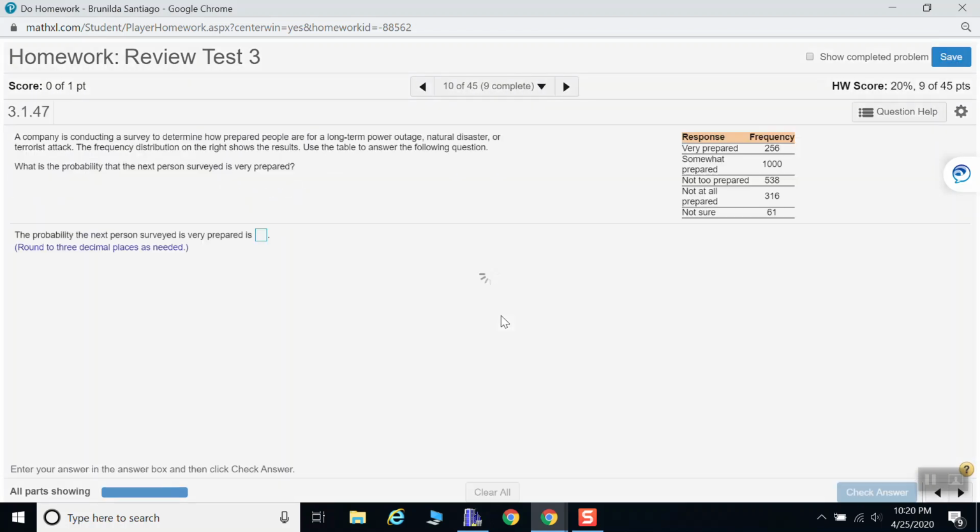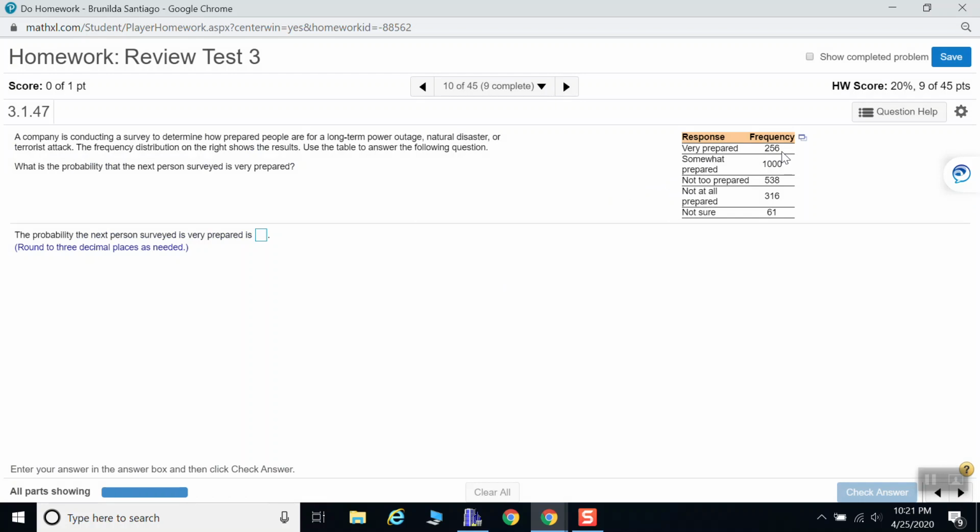Question number 10. A company is conducting a survey to determine how prepared people are for a long-term power outage, natural disaster, or terrorist attack. The frequency distribution on the right shows the results. Use the table to answer the following questions. What is the probability that the next person surveyed is very prepared?